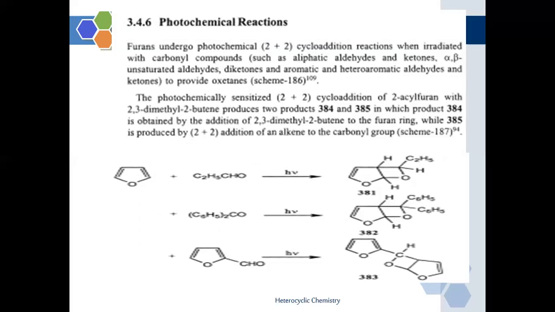Now the last part with respect to the furan reactions is the photochemical reaction. Furan undergoes photochemical 2 plus 2 cycloaddition reaction when irradiated with a carbonyl compound, such as aliphatic aldehydes and ketones, alpha beta unsaturated aldehydes, diketones, aromatic and heteroaromatic aldehydes and ketones, to provide oxetanes.